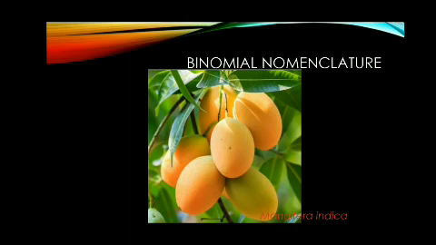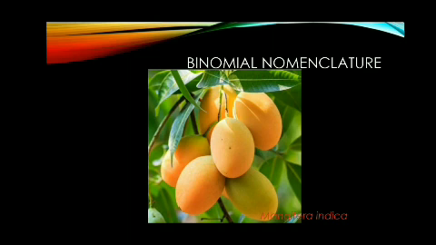It was Carolus Linnaeus who first introduced the system of naming plants and animals using the binomial system of nomenclature. In Latin, bi means 2, nomen means name. It is a system of scientific naming of an organism by using 2 names. The first one is the genus name and the second one is the species name.